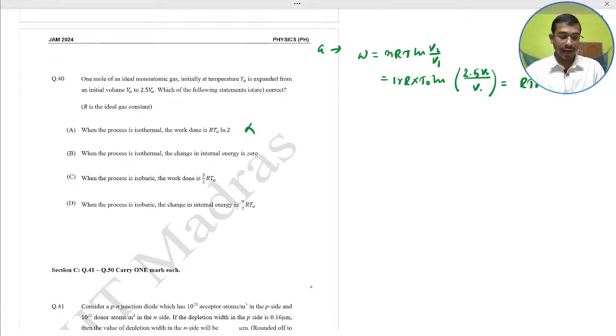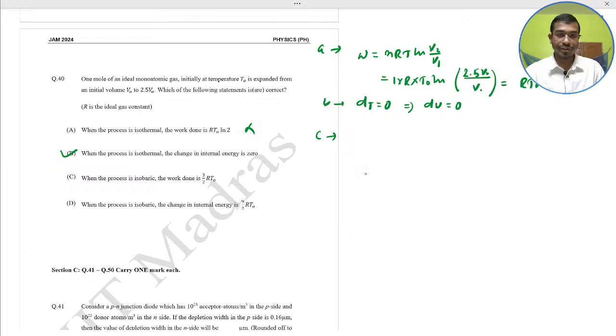Next, for an ideal gas, temperature no change. B is checking, so dT is equal to 0, which implies that the change of internal energy should vanish. So B would be the correct. Next, option C checking.